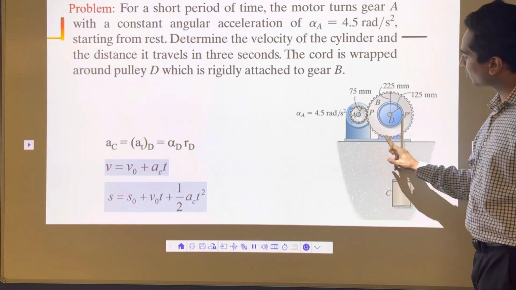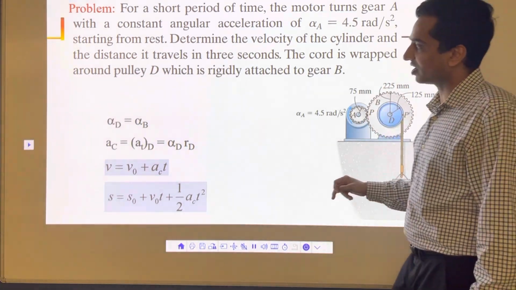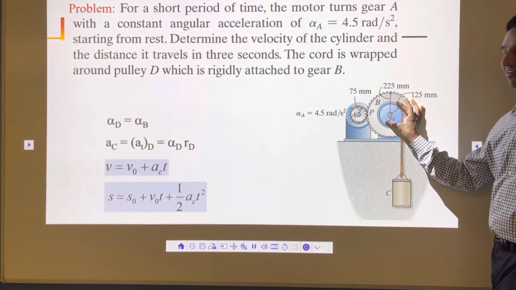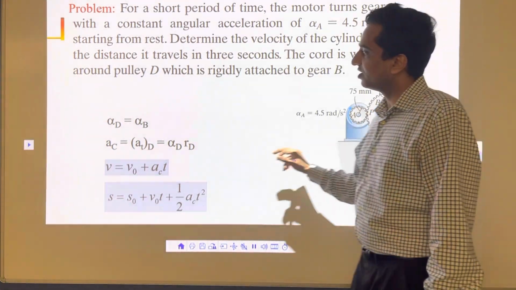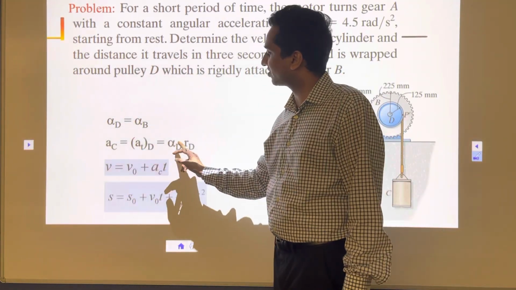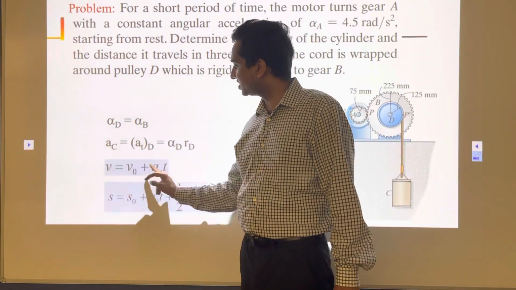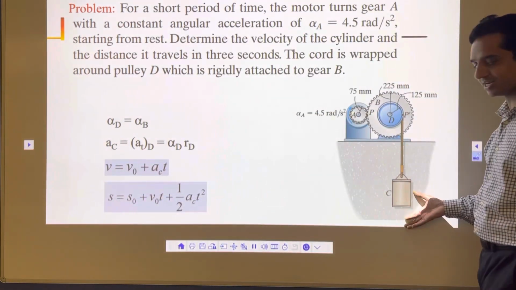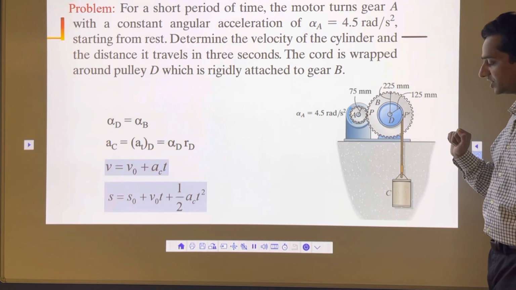So if we can find out alpha B, alpha D is equal to alpha B because they are on the same shaft, mounted together. So we have to find out alpha B. Once we have found that, we can calculate alpha D, this constant angular acceleration. Once we have that, we can calculate the velocity and the distance traveled.